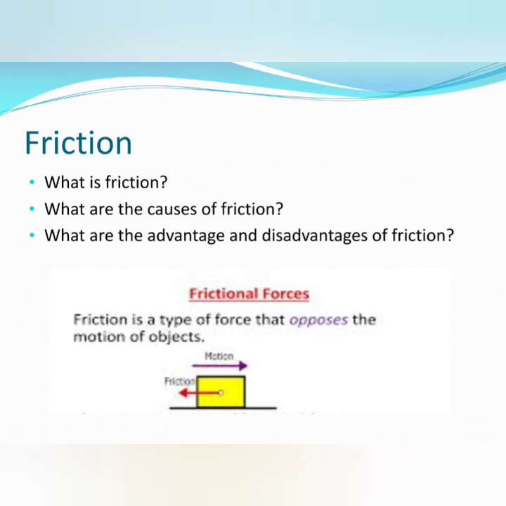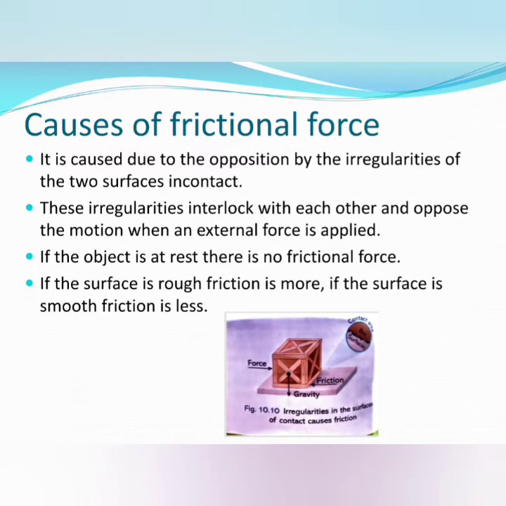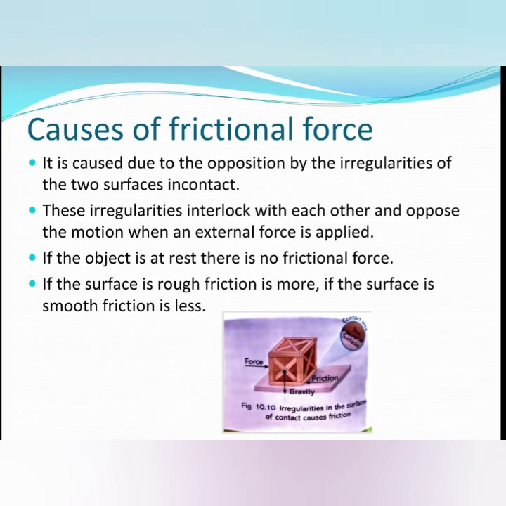Now we will study what are the causes of frictional force. Actually, frictional force is caused due to the opposition of irregularities of the two surfaces in contact, because it is a contact force, as I told you. Causes of friction. What are the causes of friction? Actually, frictional force is caused due to the opposition by the irregularities of the two surfaces in contact.